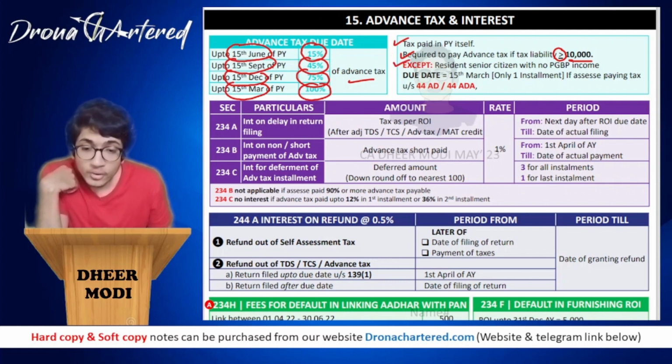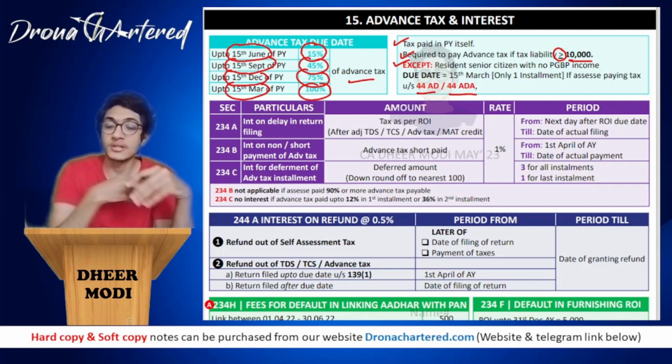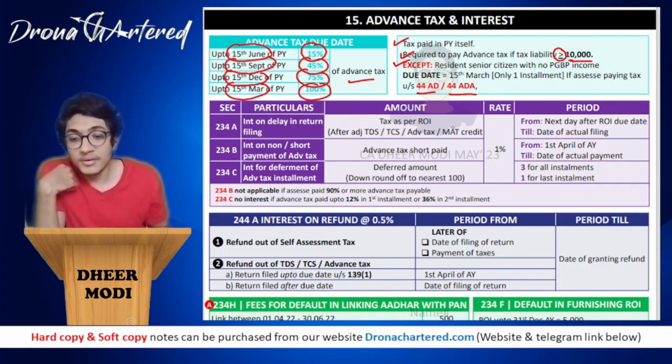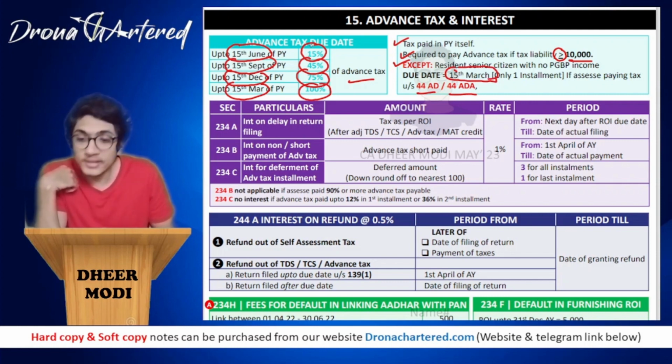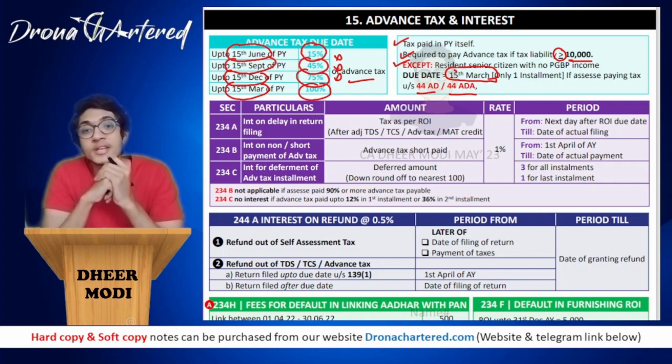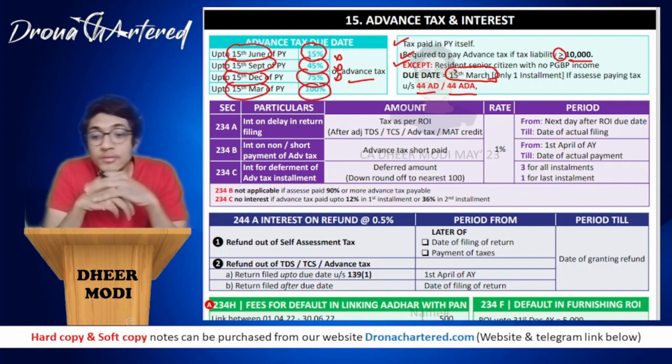Now, your due date for assessees who are paying tax under 44AD and 44ADA. So these sections are your presumptive taxation. If any assessee is paying tax under presumptive taxation, his due date will be 15th March. So for them it is only one installment. That is, all of these installments they do not have to pay. They directly have to pay 100% on 15th March of the previous year. So these were your main points.